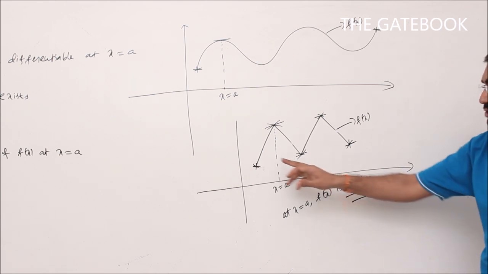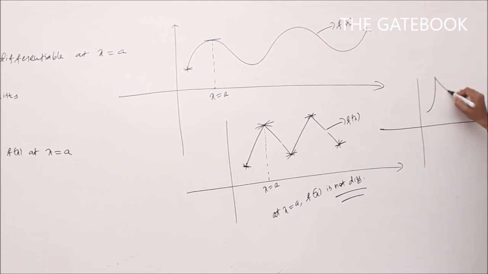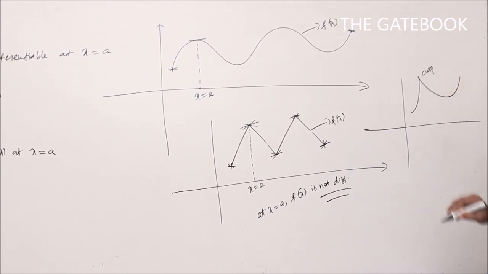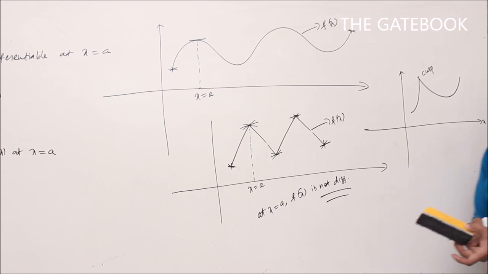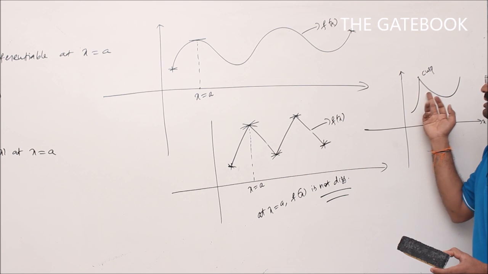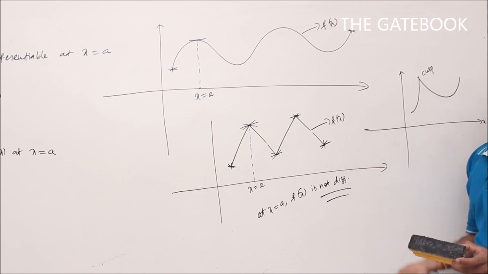Whenever the given function has sharp edges like this, sharp edges or corner points, or sometimes the given function may have something like this, this is called a cusp. So here also the function is not differentiable at this point. Whenever the given function has sharp edges, corner points, or a cusp, at all these points the given function is not differentiable.